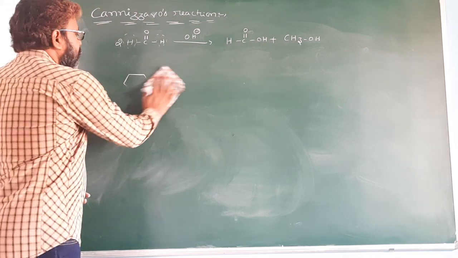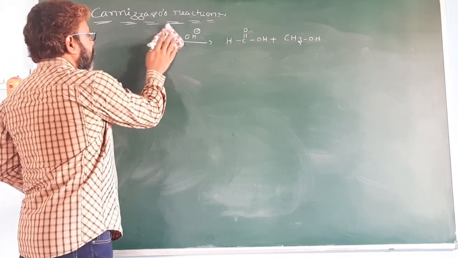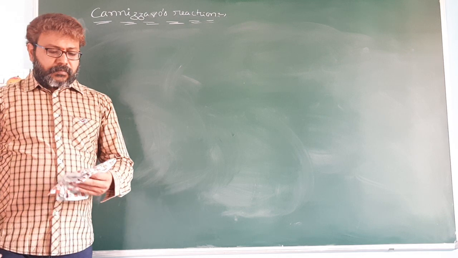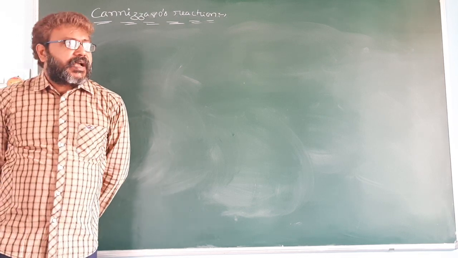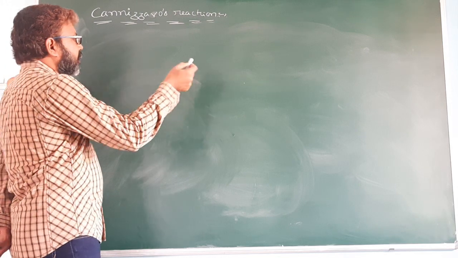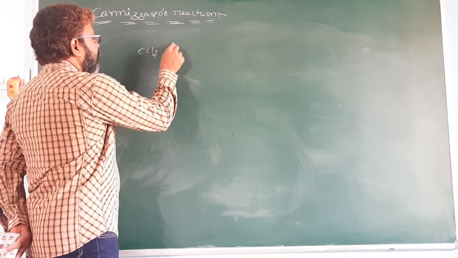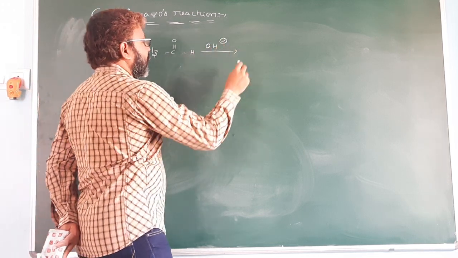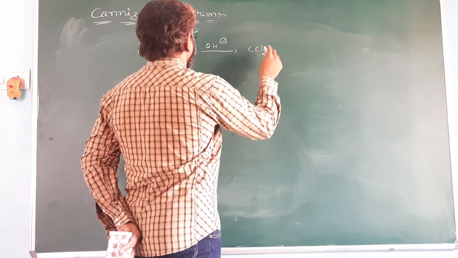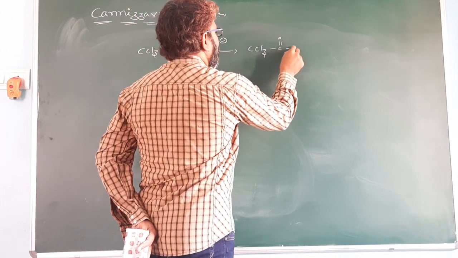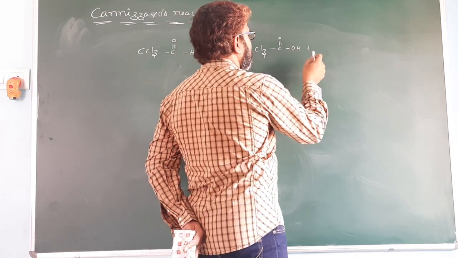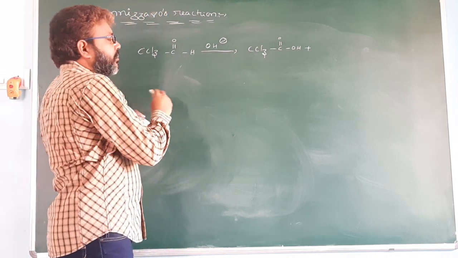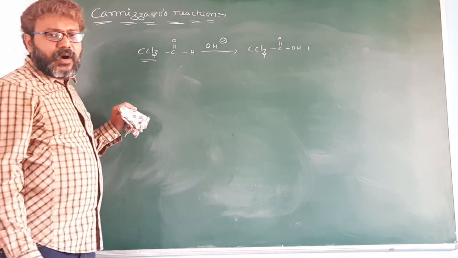Now some aldehydes have no alpha hydrogen, but the compound still cannot participate in the Cannizzaro reaction. For example, some authors say that CCl3-CHO undergoes the Cannizzaro reaction, giving the product CCl3-COOH, which is oxidation, and another product from reduction, because this compound has no alpha hydrogen.